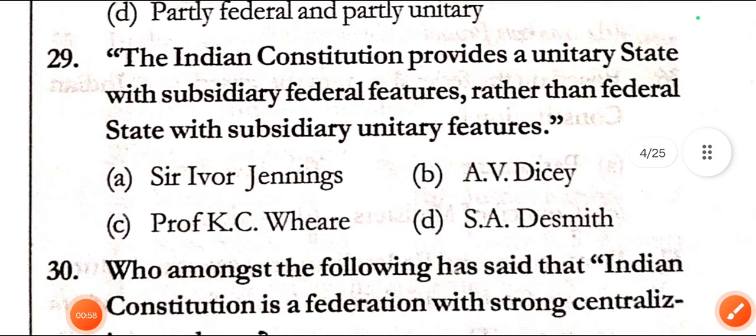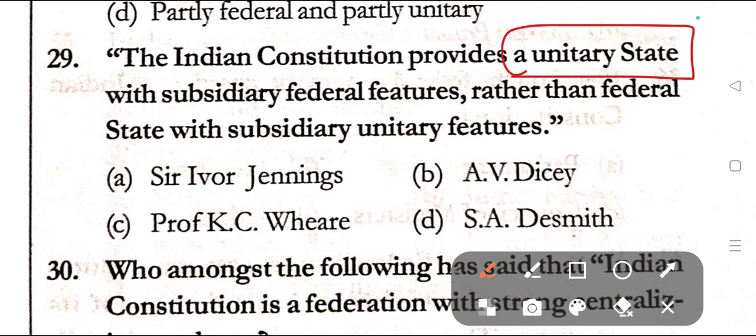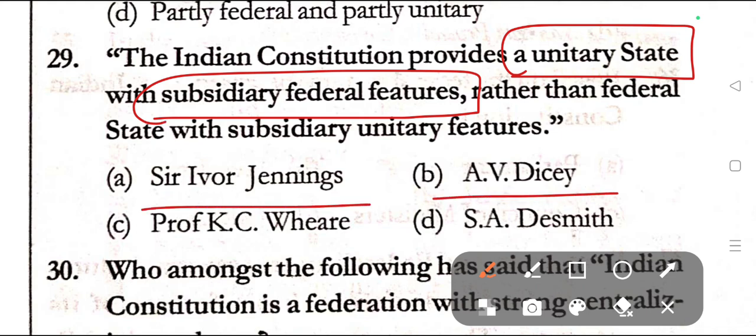Question number 29. The Indian Constitution provides a unitary state with subsidiary federal features rather than a federal state with subsidiary unitary features. Said by option A, Sir Ivor Jennings, option B, A.V. Dicey, option C, Professor K.C. Wheare, and option D, S.A. de Smith. Here in question number 29, correct answer is option C, that is Professor K.C.